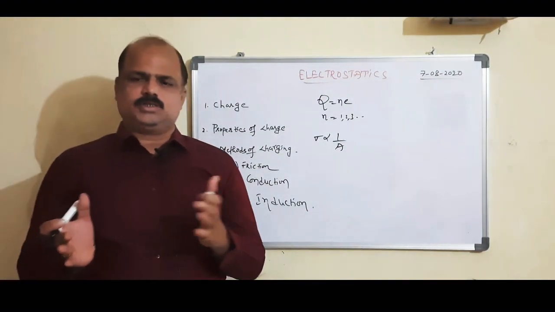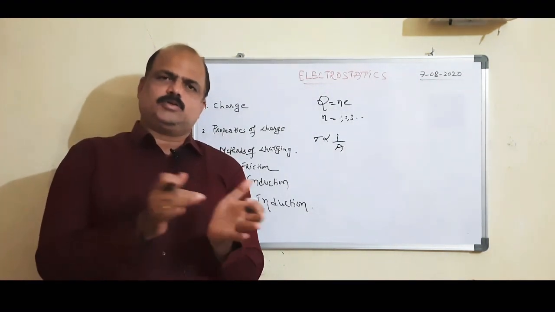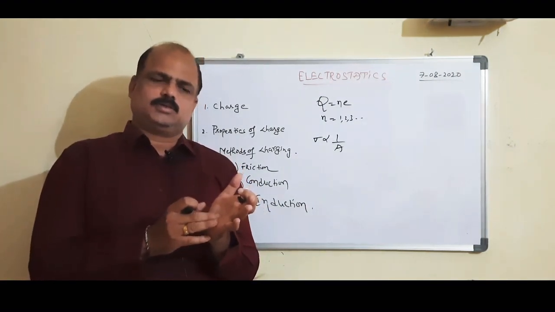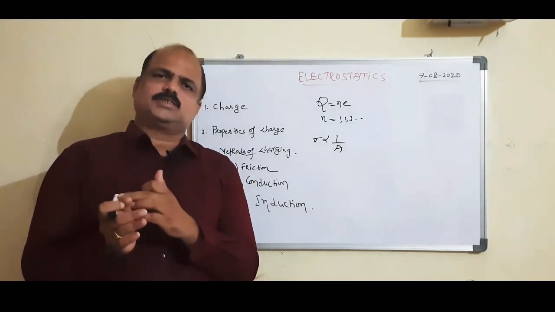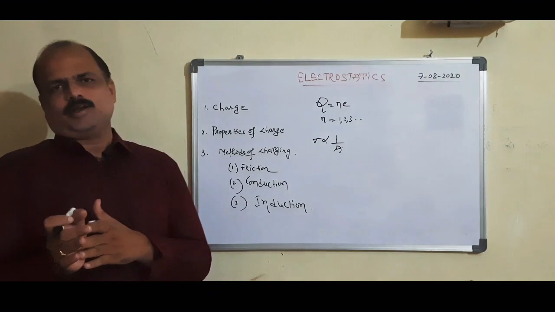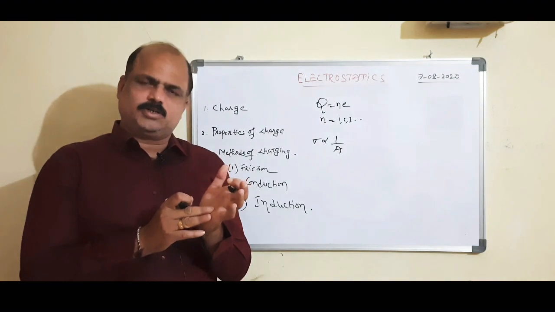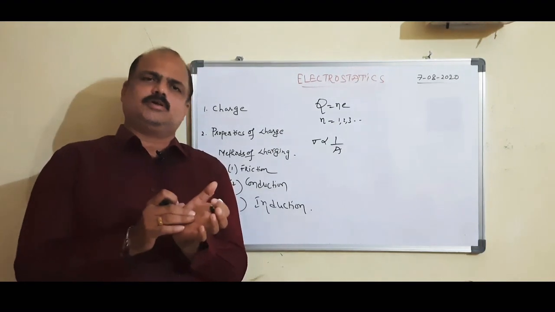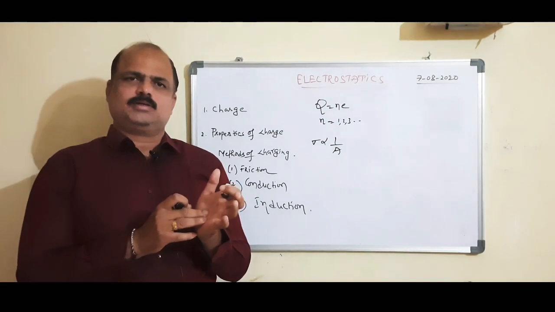Suppose we take two bodies, the first body and the second body. If electrons are transferred from one body to the other, the body which gains electrons becomes negatively charged. The body which loses electrons becomes positively charged. The mass of the positively charged body decreases and the mass of the negatively charged body increases, because an electron has a certain mass.